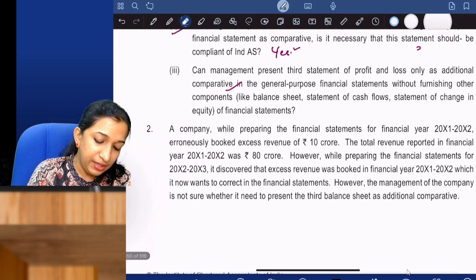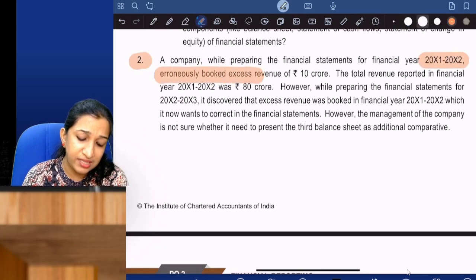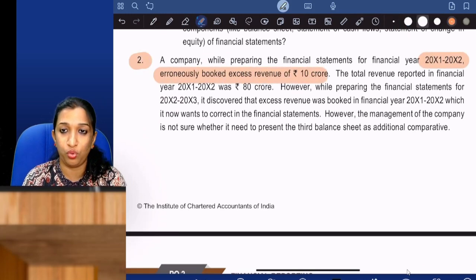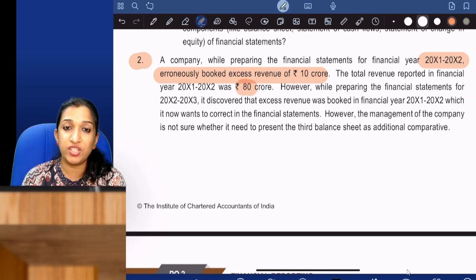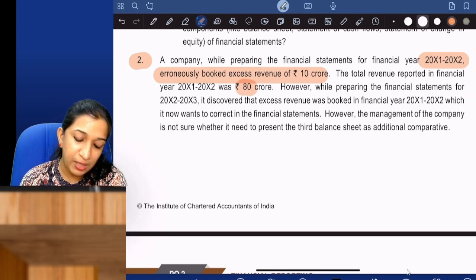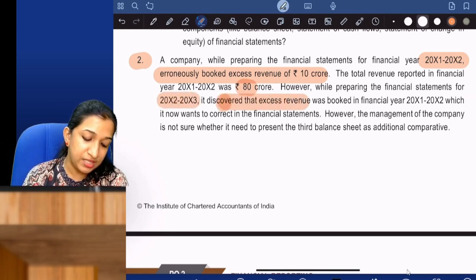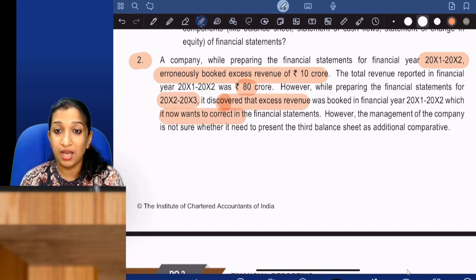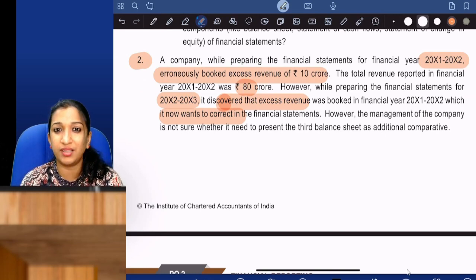Now, a company while preparing the financial statements for 11-12 erroneously booked excess revenue of 10 crores. So revenue is more by 10 crores. The total revenue reported in 11-12 is 80 crores, which is actually 70. But you recorded 80. However, while preparing the financial statements for 12-13, it discovered the excess revenue booked, which it now wants to correct in the financial statements. However, the management of the company is not sure whether it needs to present a third balance sheet. Come on, guys, do they need to present the third balance sheet?